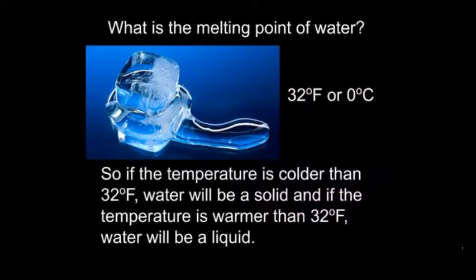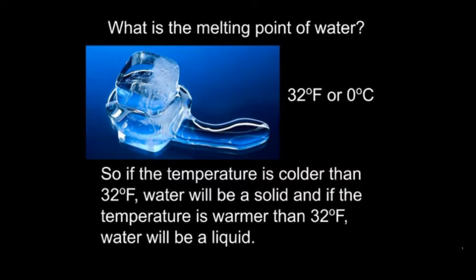The melting point of water, if you're using the Fahrenheit temperature scale, is 32 degrees. So everything above 32 degrees will be a liquid, and everything below 32 degrees Fahrenheit will be a solid. If you're using the Celsius temperature scale, the melting point is 0. Everything above 0 will be a liquid, and everything below 0 will be a solid.